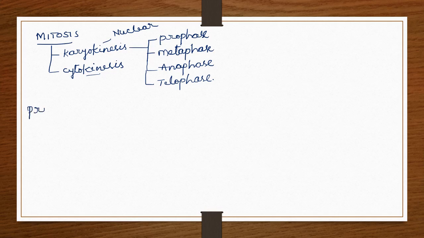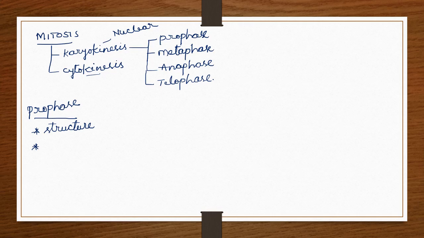So now prophase. During prophase, what are the major things we need to observe? One is that during prophase we can clearly observe the structure of chromosomes. That means each chromosome has two arm-like structures, chromatids, joined at the center called the centromere.